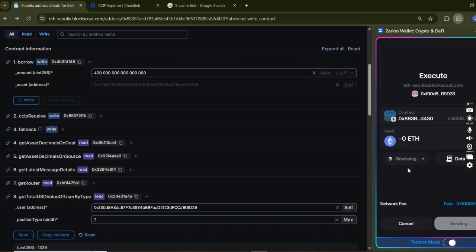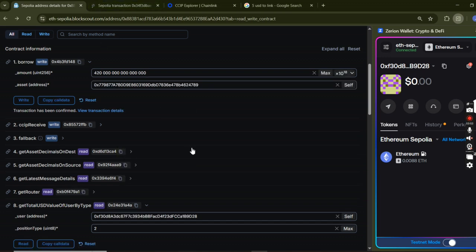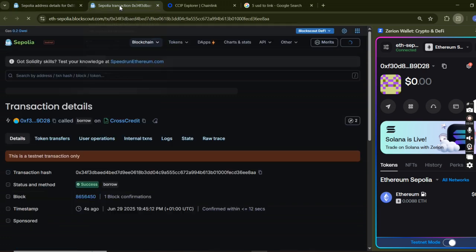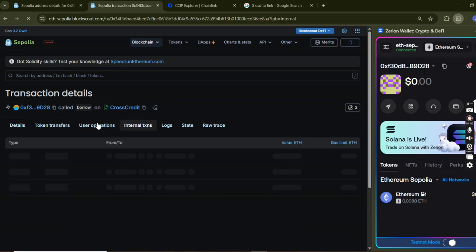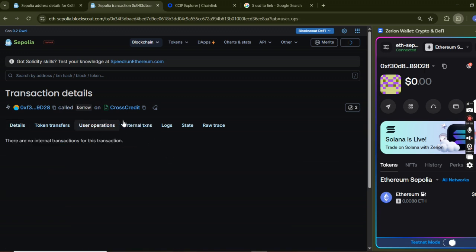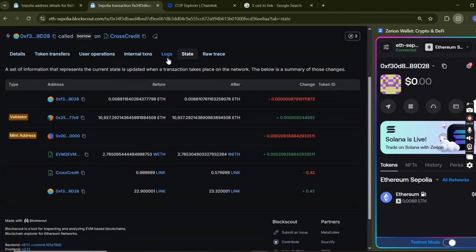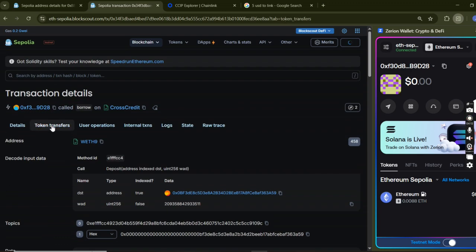So yeah, this should confirm in a bit, and then once this confirms, I'm going to put this in a new tab for you to see the transaction, and we can also observe the cross-chain interaction. So you can see this. I've been able to borrow tokens, and you can see I got some tokens transferred to me. Okay, yeah, token transfers, and